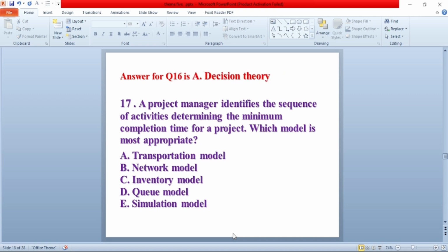Question number 17. A project manager identifies the sequence of activities determining the minimum completion time for a project. Which model is most appropriate? A. Transportation model. B. Network model. C. Inventory model. D. Queue model. E. Simulation model. The answer for this question is B. Network model.